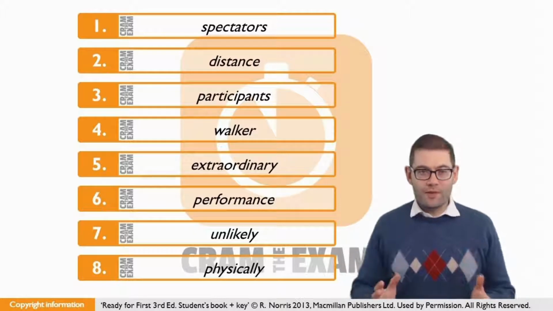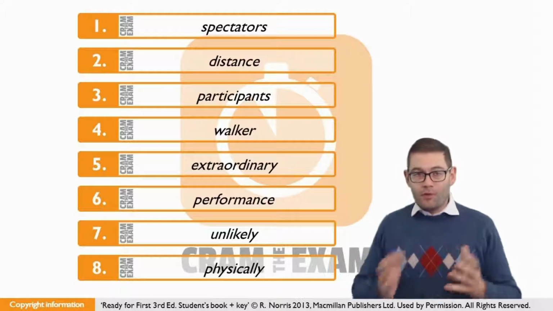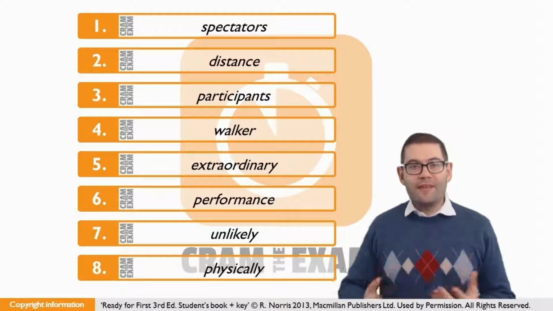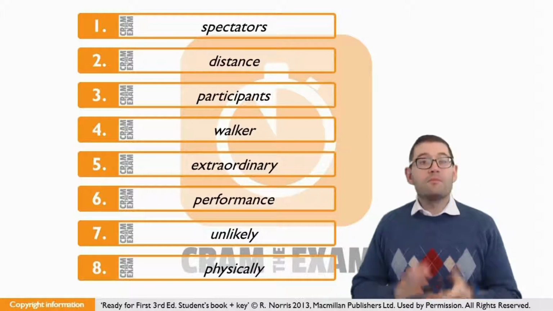Question number 2, easy peasy language pattern. Before the gap we've got an adjective, but we don't have the noun that adjective is modifying. And before the adjective we've got an article, and we don't have the noun to which that article refers. So what's the noun that we need? Distance.